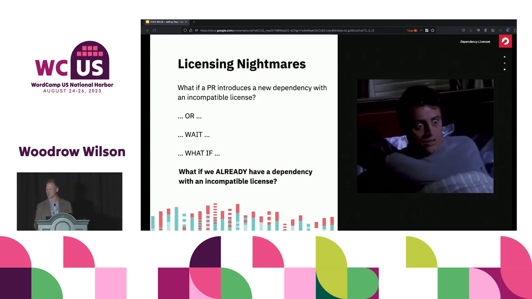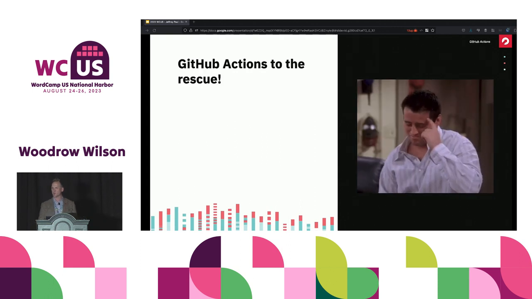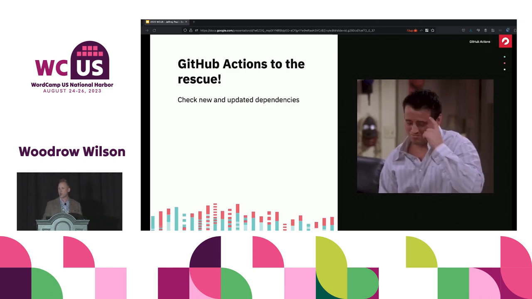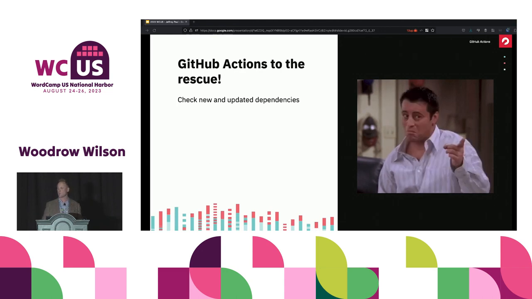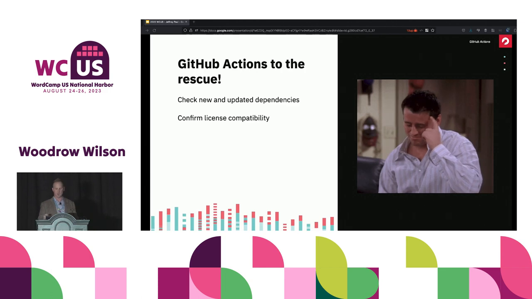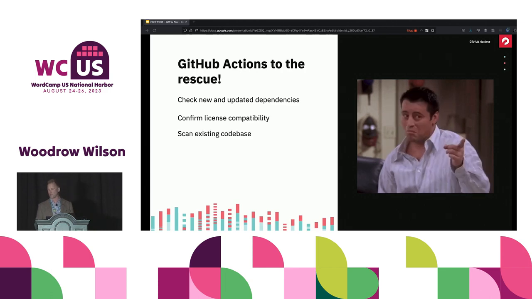Fortunately, for those of you on GitHub, GitHub Actions comes to the rescue and can help out here. It can help you check for those new dependencies that are introduced, and for updated dependencies. It can help check that those are actually compatible with the license you are saying your plugin is distributed under.